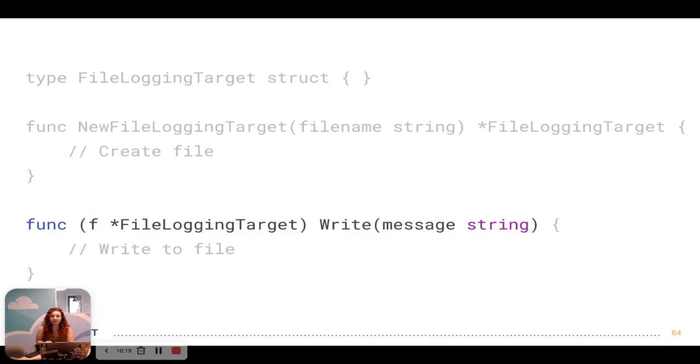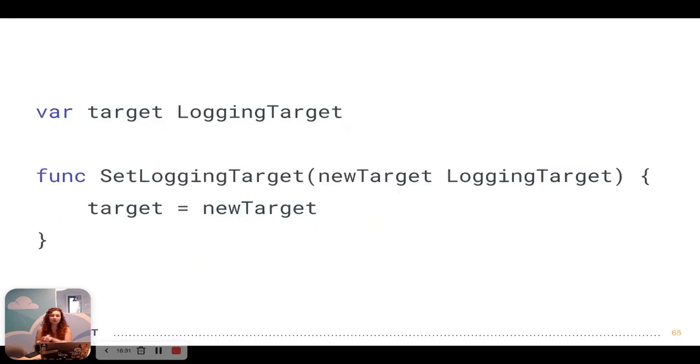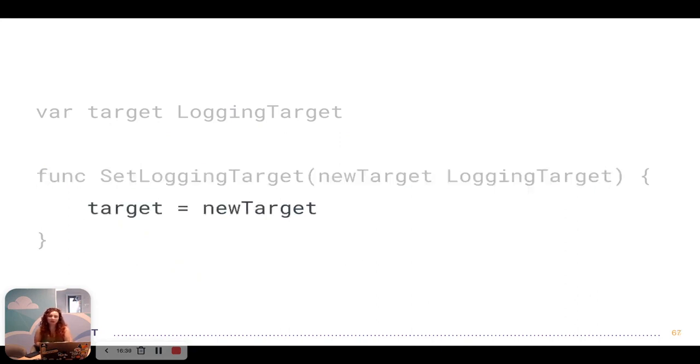And then create the write method, which just writes to a file. So now both file logging target and standard logging target are implementing the logging target interface. Great. Now the only piece missing is to be able to set the logging target. So I've created a set logging target function which accepts a new target as a parameter, and that will just switch the old target to the new.